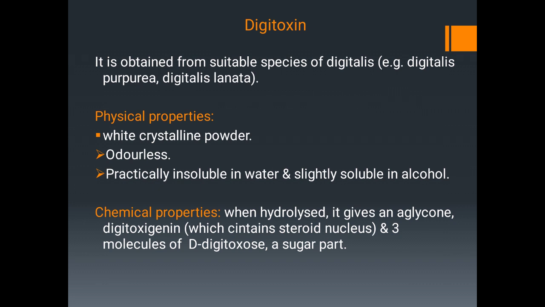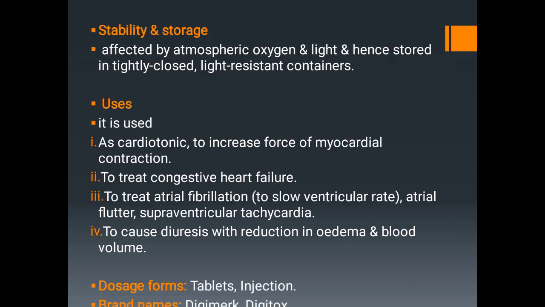This digitoxin is obtained from a suitable species of digitalis, for example Digitalis purpurea or Digitalis lanata. Physical properties are white crystalline powder, odorless, practically insoluble in water and slightly soluble in alcohol. Chemical properties: when it is hydrolyzed, it gives an aglycon digitoxigenin and 3 molecules of D-digitoxose, a sugar part. Next comes the stability and storage.